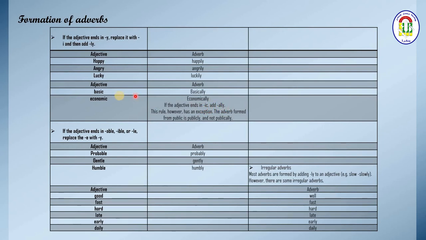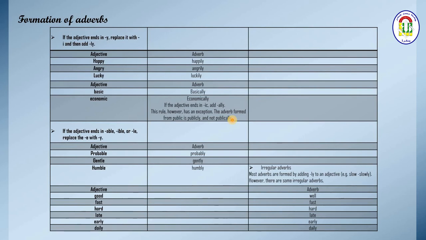Okay, like in basic, economic. This rule, however, has an exception. So the adverb formed from public is publicly, not publicly. Okay, so there are exceptions to the rule, so we cannot count them all. So you have to check this in the dictionaries, and by reading a lot of different books you can get most of them.